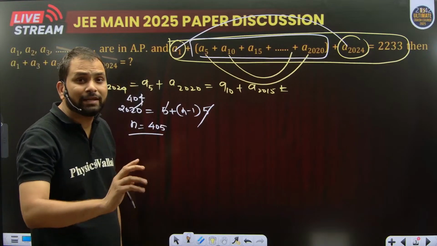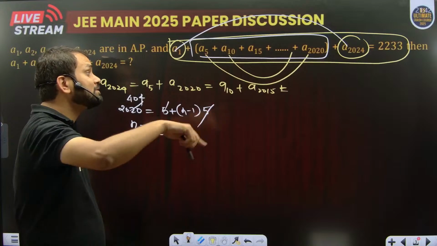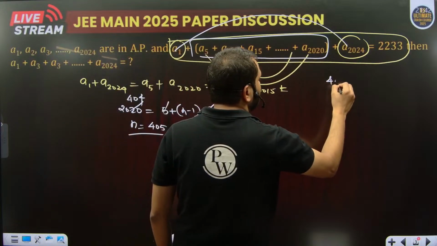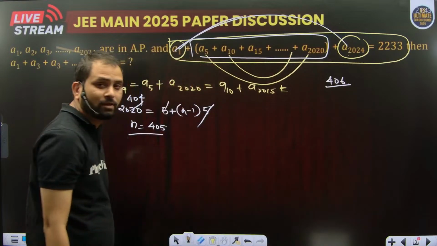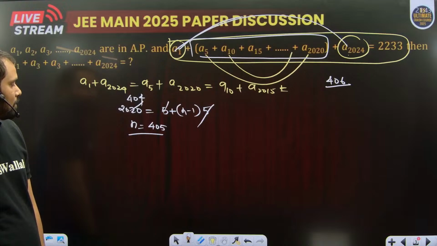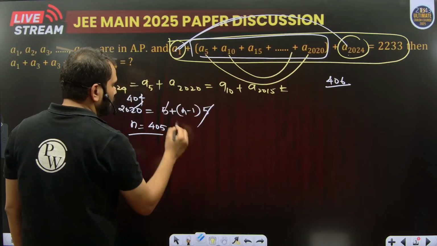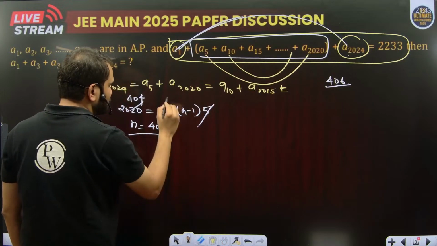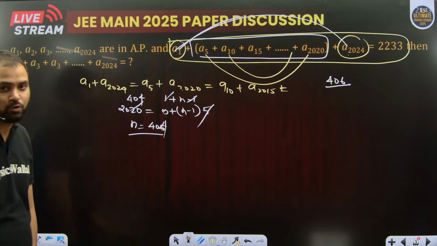Now how many terms are there in this sequence? 405 plus 1, that is 406, because 1 is that particular pair. And every two terms make a pair, so n must be equal to 404.